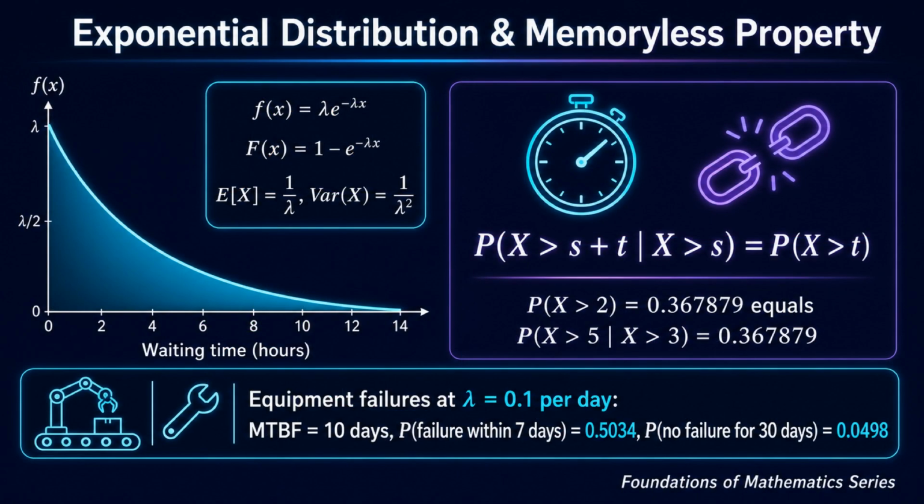The exponential distribution models the waiting time between events in a Poisson process. Its density decays as lambda times e to the minus lambda x. The mean waiting time is 1 over lambda, and the variance is 1 over lambda squared. Its signature property is memorylessness. Given that you have already waited s, the probability of waiting a further t is exactly the same as it was at the start. Past information tells you nothing about the future. If equipment fails at a rate of 0.1 per day, the mean time between failures is 10 days, and the probability of a failure within 7 days is about 0.50.